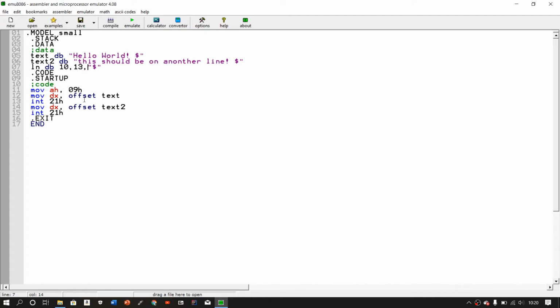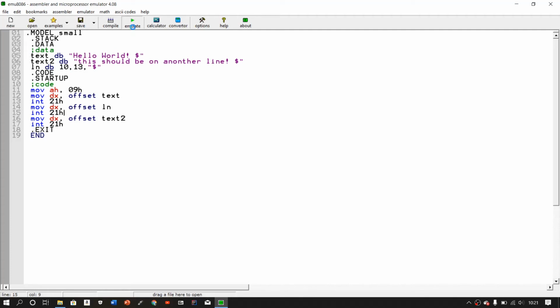So to make it on another line, you need to go in between the two, and then type mov dx offset, as you would normally do with any line or text variable. And in this case, because we set ln to be the new line variable, we're going to type offset ln, and then we're going to type int 21h.